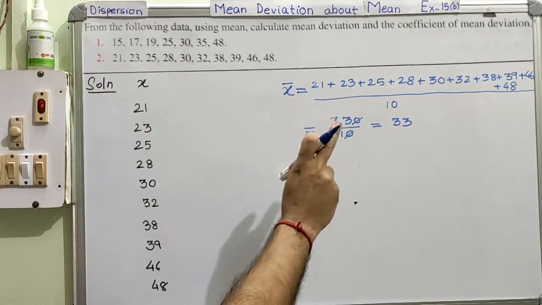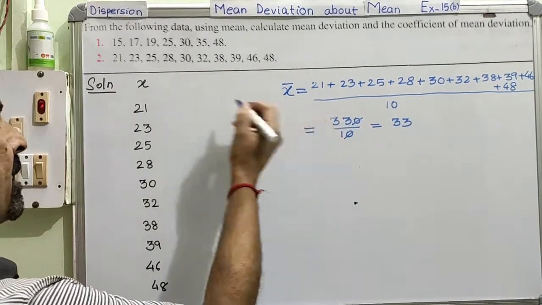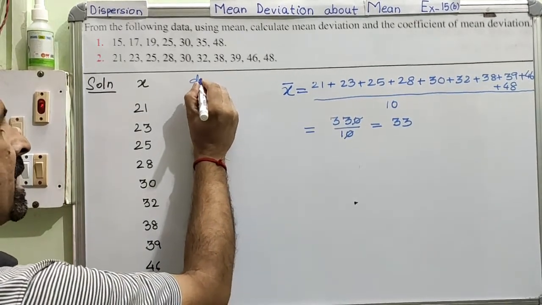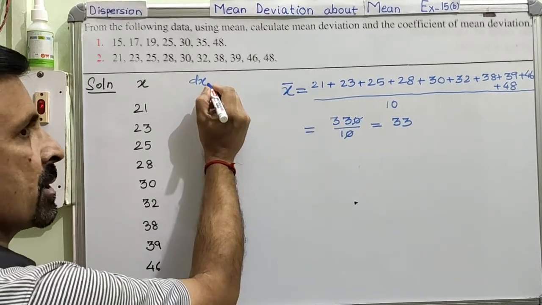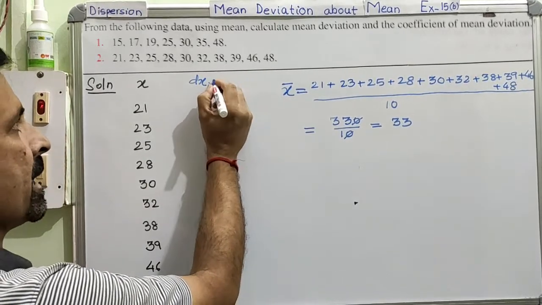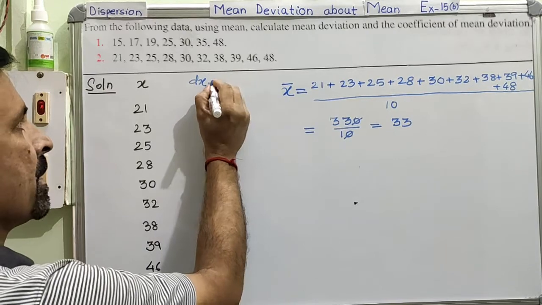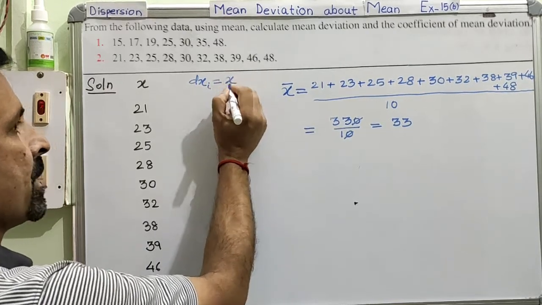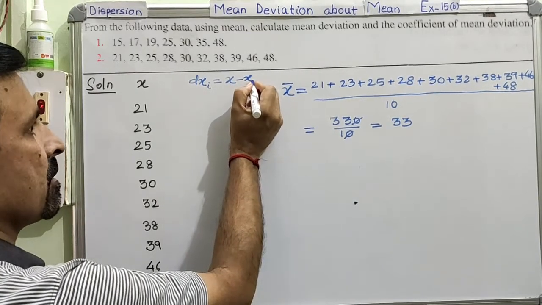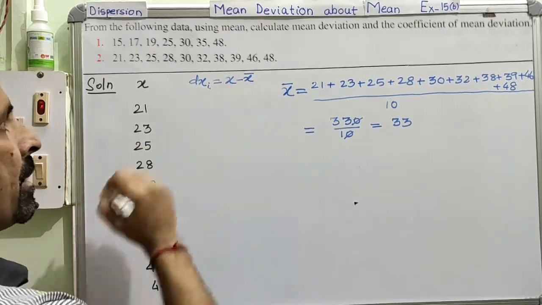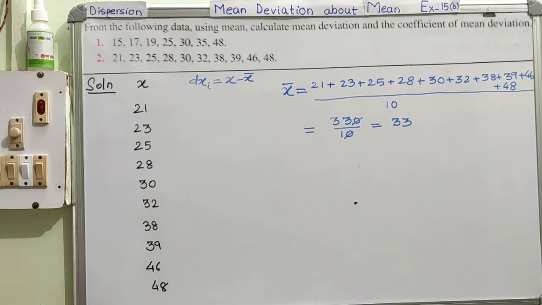Clear? Now with the help of this average, we will now find out the deviation of the data about mean. Clear? dx, which is denoted as dxi. Clear? And this, how do we calculate? This we calculate by subtracting this mean from the data. So x minus x bar. Am I very clear?